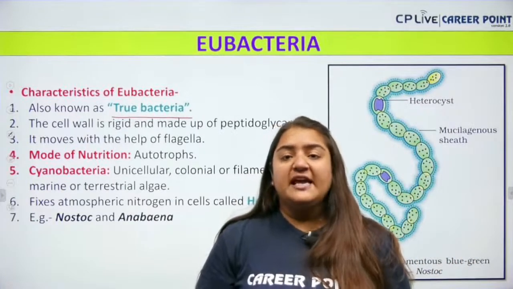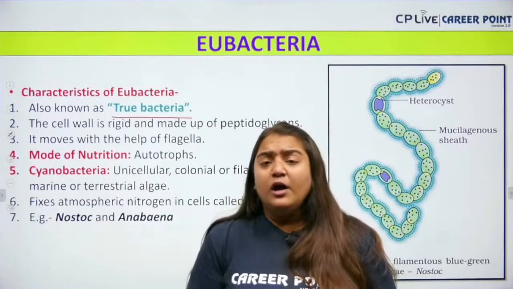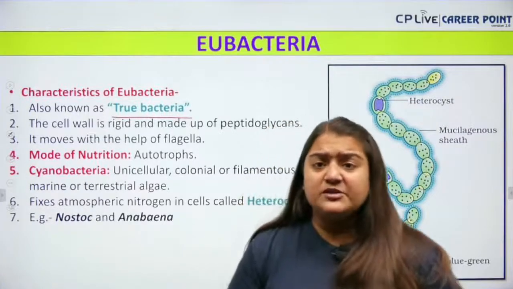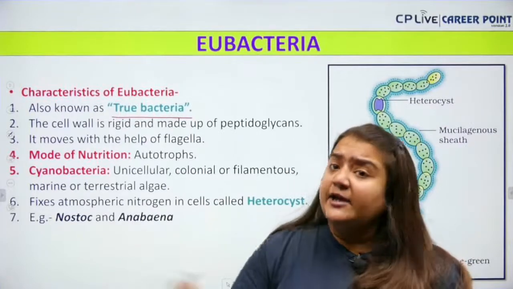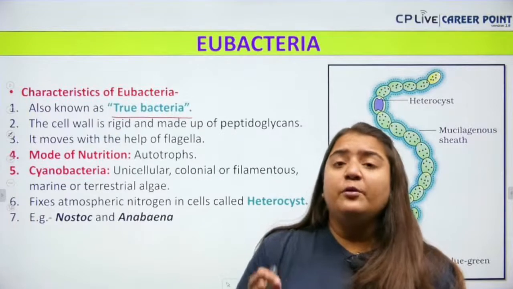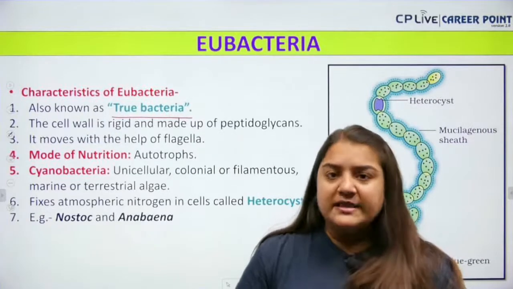Okay, not only that, bache, Anabaena and Nostoc are examples of Eubacteria, and you all know that in Anabaena and Nostoc we have a special kind of cell called heterocyst, which is responsible for fixing nitrogen. So here, the example of Eubacteria can be cyanobacteria.